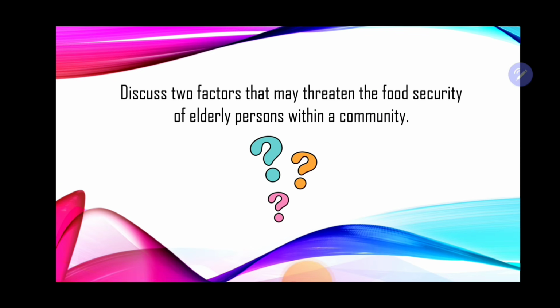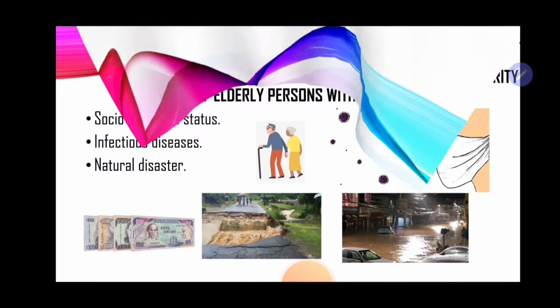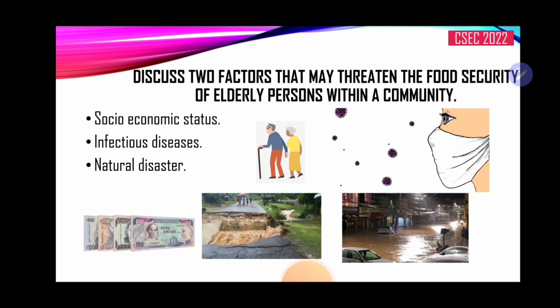Last question reads, discuss 2 factors that may threaten the food security of elderly persons within a community. Now, when we speak of food security, we're talking about all persons at each time have safe access to adequate food. And this particular question doesn't ask for all the vulnerable groups, but it picked out the elderly. Now let us look at why these factors may affect their food security. So we speak of socioeconomic status may be one factor.